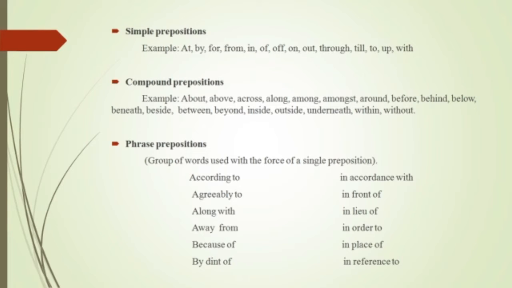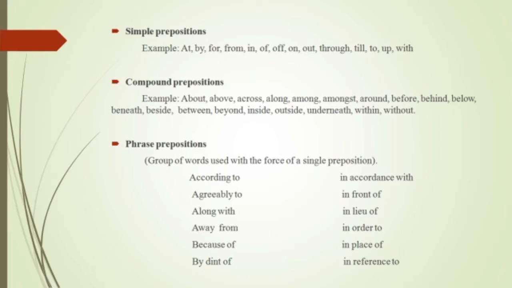Now let's see compound prepositions, slightly bigger words than the simple ones. Examples are about, above, across, along, among, amongst, around, before, behind, below, beneath, beside, between, beyond, inside, outside, underneath, within, and without.